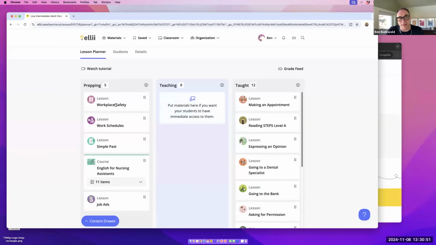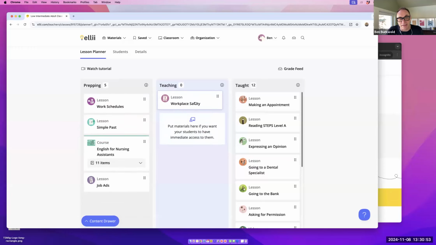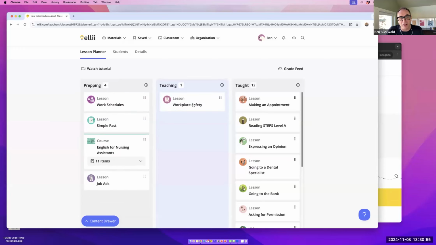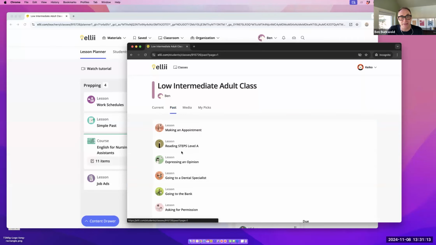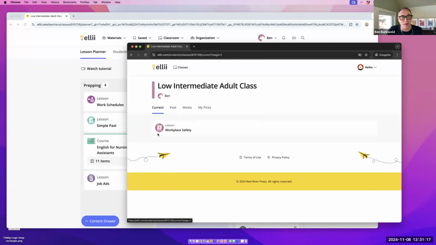And we want to now focus on that workplace safety lesson that I was showing you at the beginning. All I do is drag that in there. And then the moment my students come back, it refreshes, and this is the latest assignment for them to work on. So the other stuff kind of gets out of the way for them. It makes it really simple, and it allows your students to just stay focused on the assignment that you've given them. They can always come back to this in the past here and see all of their previous assignments, but under current, they've only got that one thing.